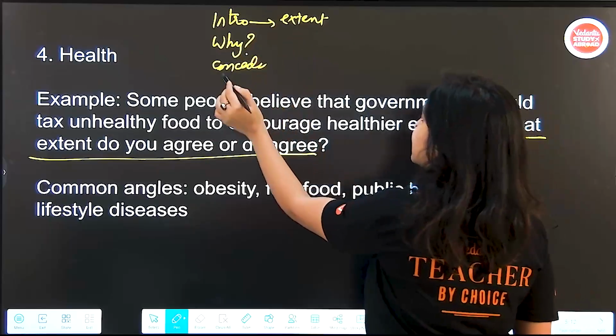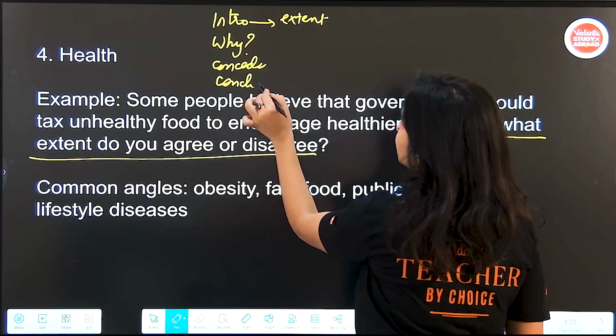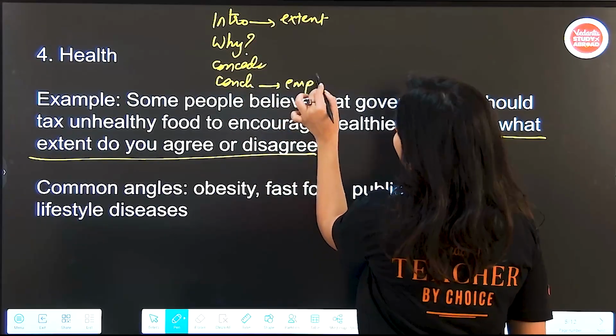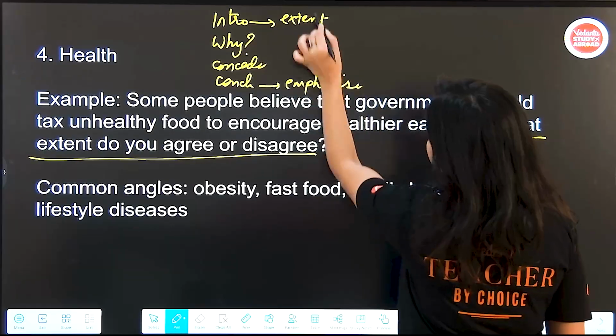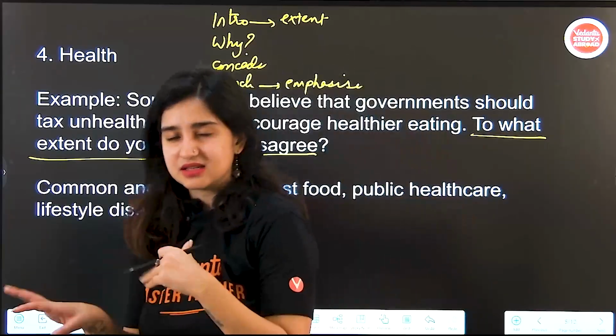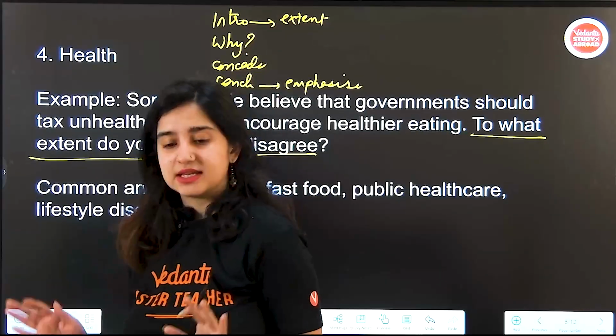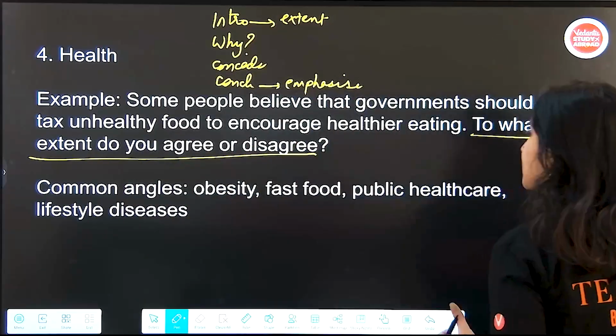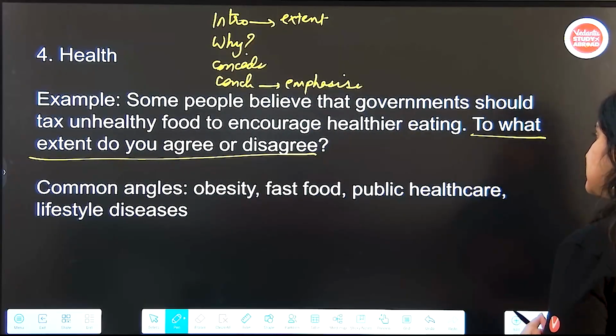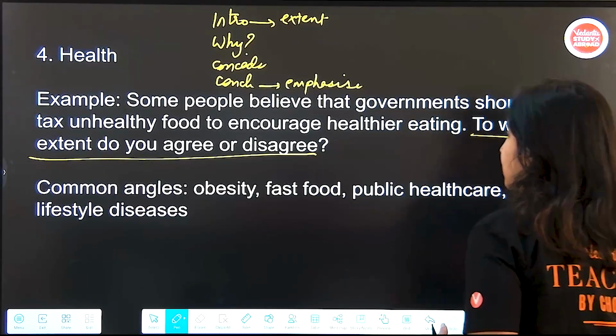So you will concede, and then you will again give your conclusion in which you again emphasize your stance or why you said that I agree or disagree, or I somewhat agree, but I disagree unless these things are taken care of. Okay, now here what is the question? That governments should tax unhealthy food to encourage healthier eating.